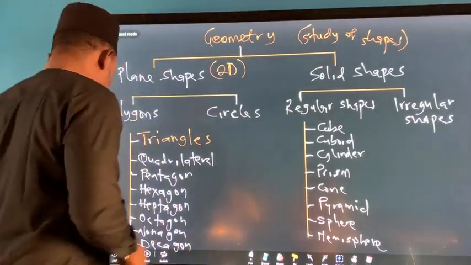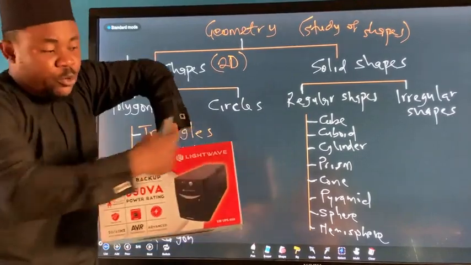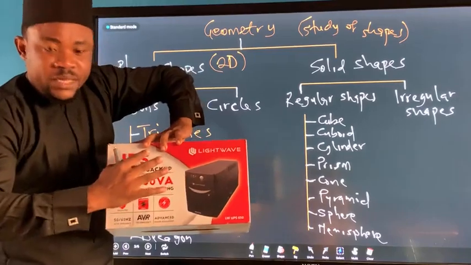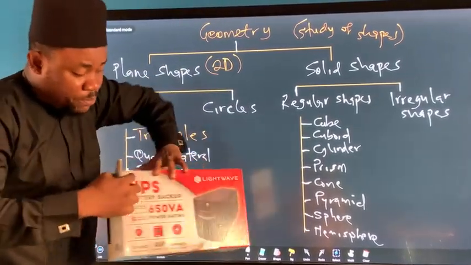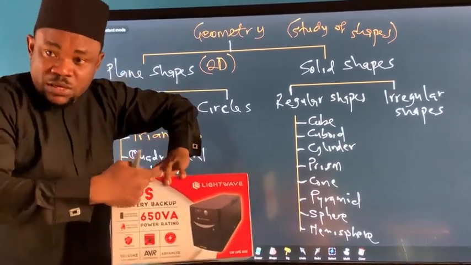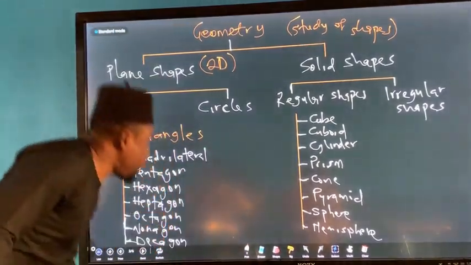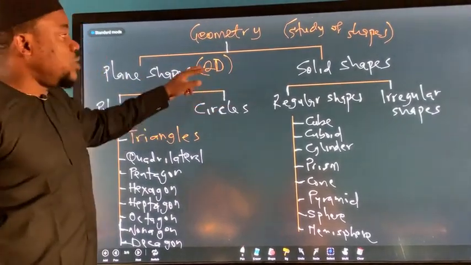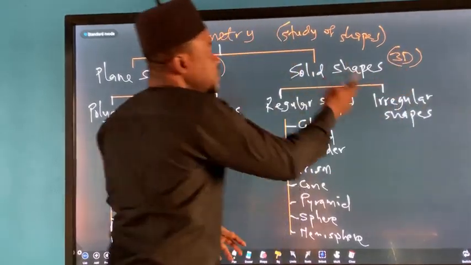So if, for example, I take this, this is solid, and this is a keyboard, right? You see that this face here is plane. This face is also plane. All these faces are plane. And this one is a rectangle, a plane shape. My focus is going to be on triangles. I'm trying to explain that plane shapes are two-dimensional, and solid shapes are three-dimensional. They have a sense of depth.